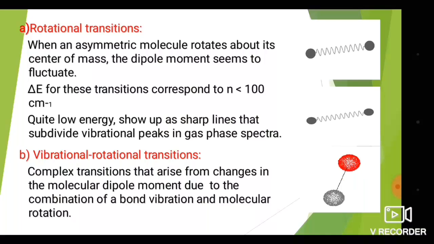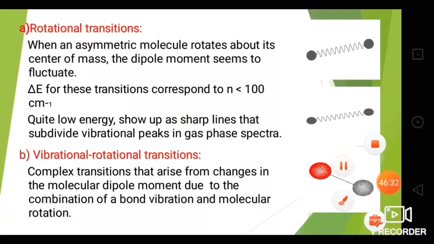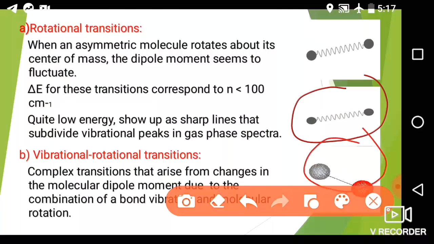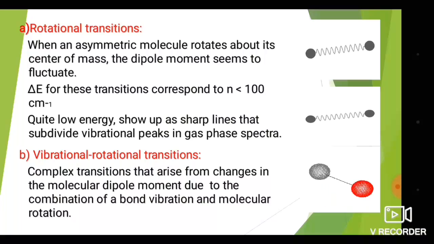See how this rotation and vibration take place: a spring is compressed and stretched as well as rotated. Due to this coupling of vibration and rotation, we get a net change in dipole moment, and the molecule is IR active.